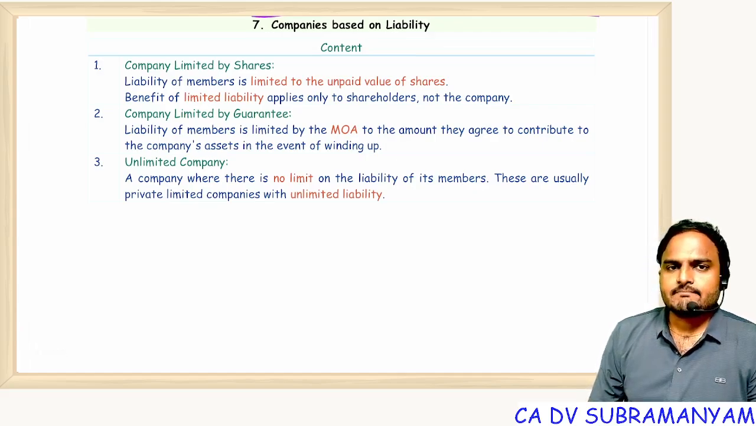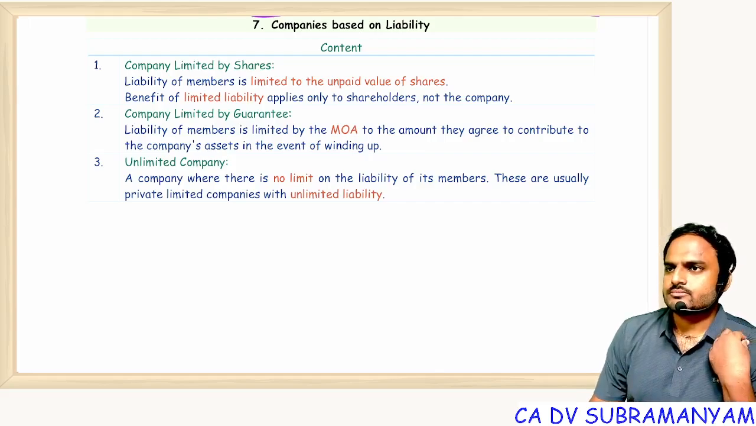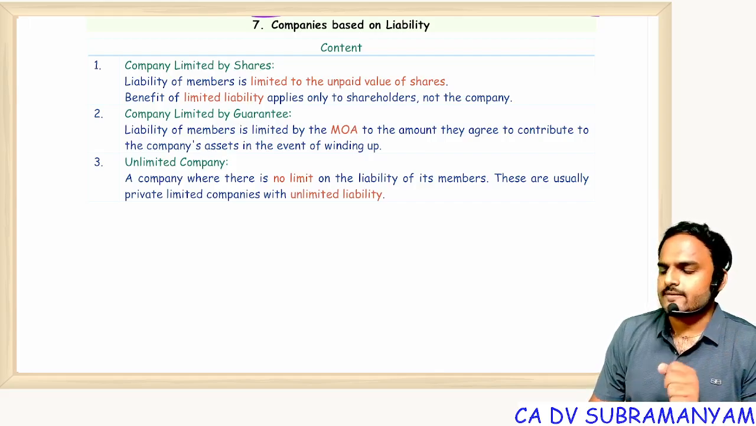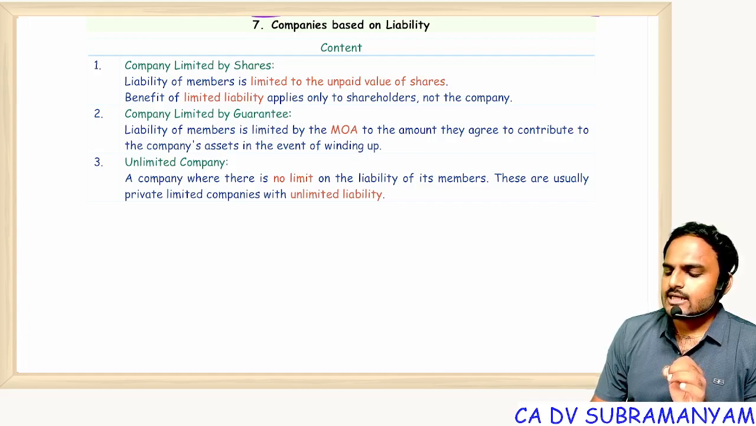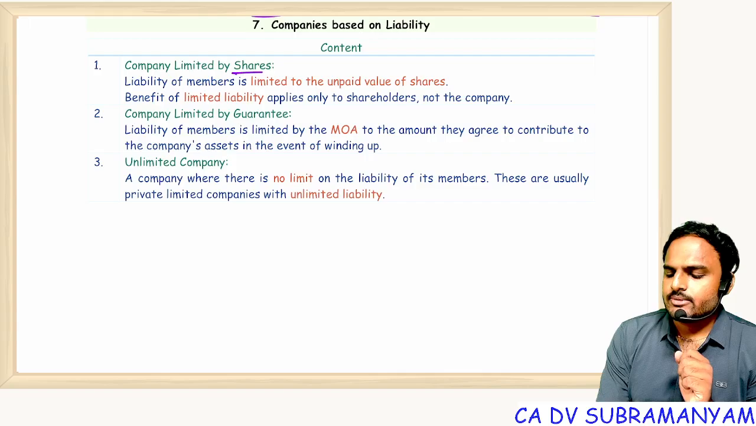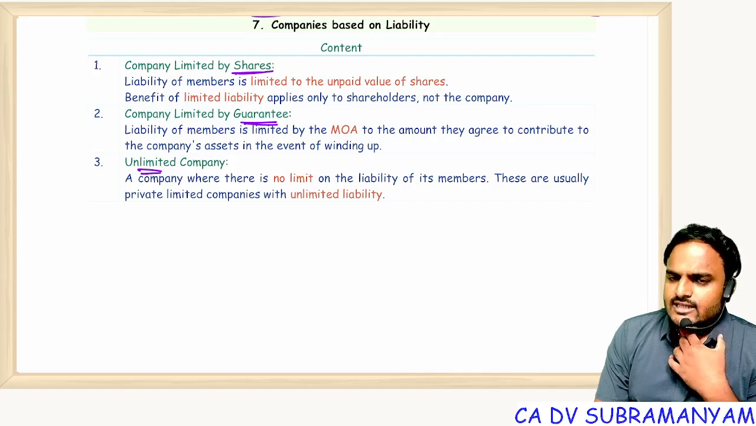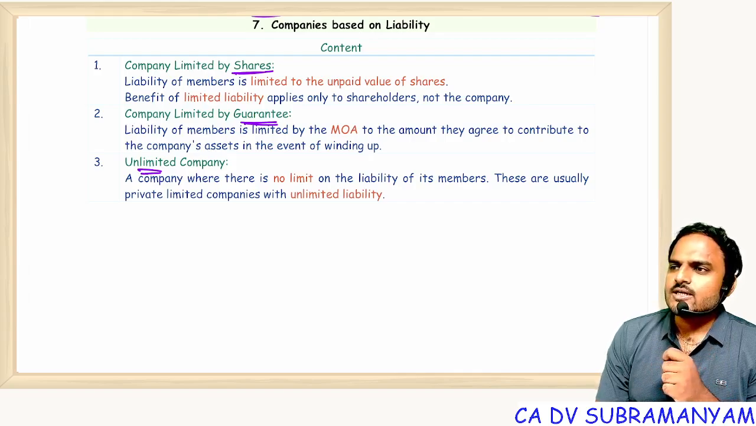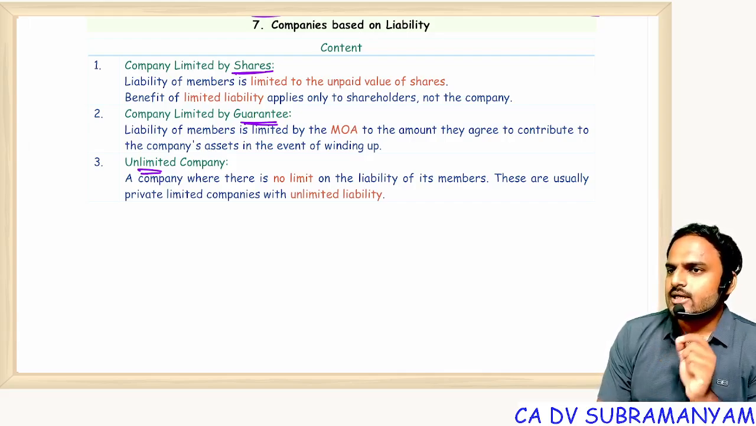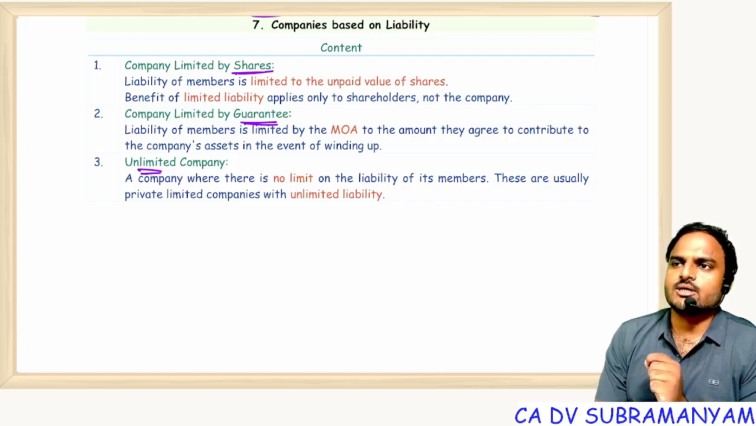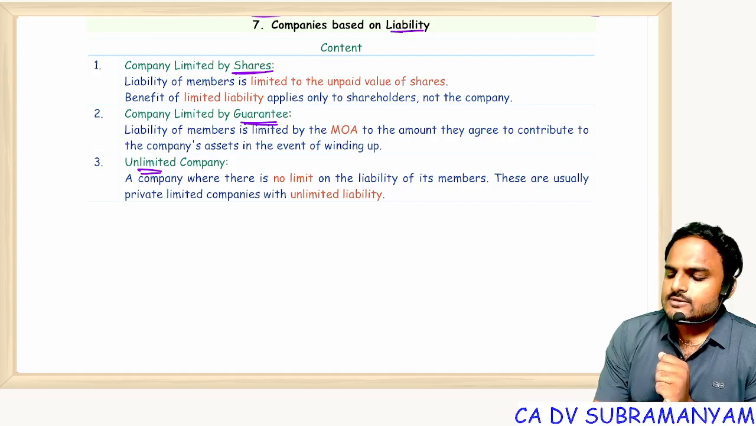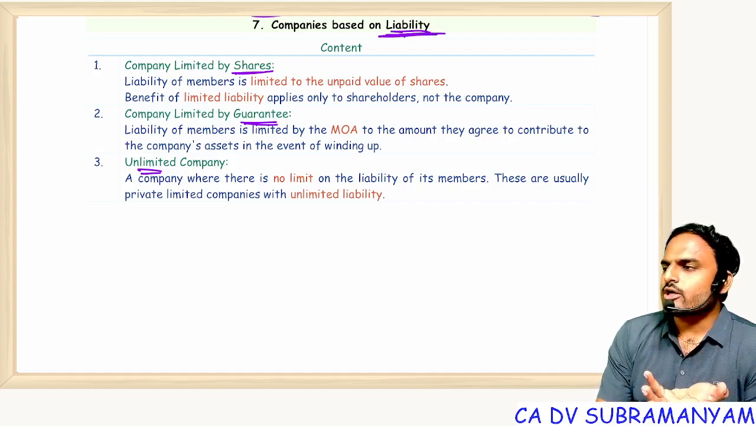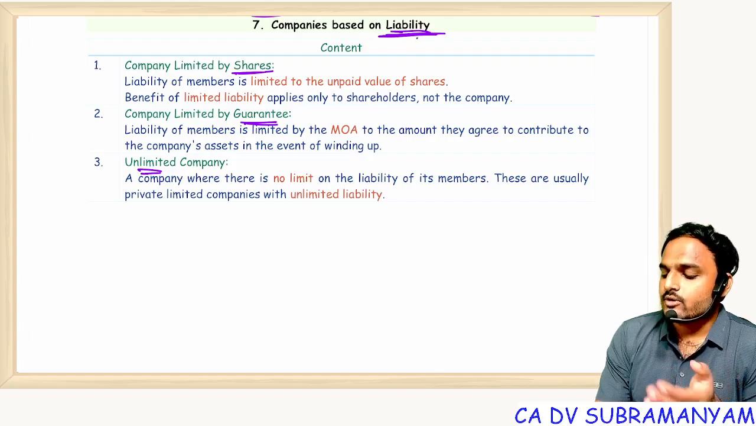Next one, companies based on liability. Classification of companies based on liability. On the basis of liability, companies are classified into 3 types: limited by shares, guarantee, and unlimited. First of all, tell me whether a company has limited liability or unlimited liability. A company will always have unlimited liability. Let me repeat, companies will always have unlimited liability. Then, sir, with respect to which person are we talking about liability here? We are talking about liability from the perspective of members.